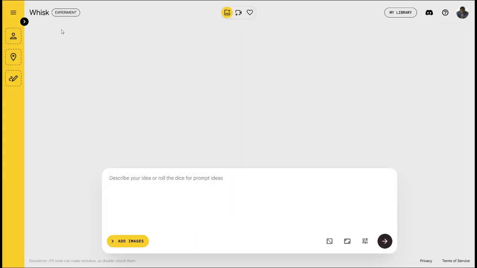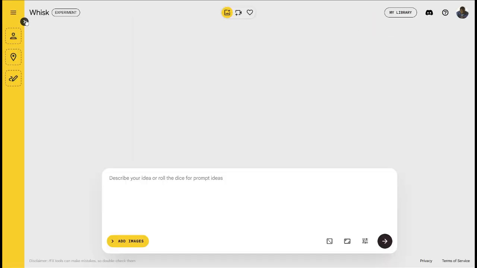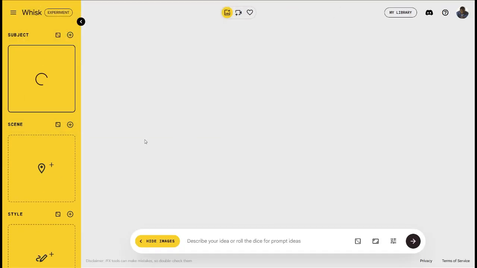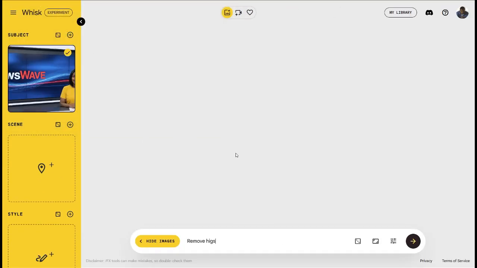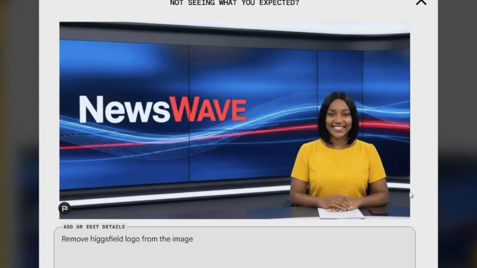Once you enter into the work area, on the left hand side, click on this circle dot icon. Under the subject, click on upload. Select the image that we just downloaded from Higgsfield. Then write in this prompt field, remove Higgsfield logo from the image, and hit send. Between 5 to 8 seconds, the logo will be removed. You can see the clean job that it did.